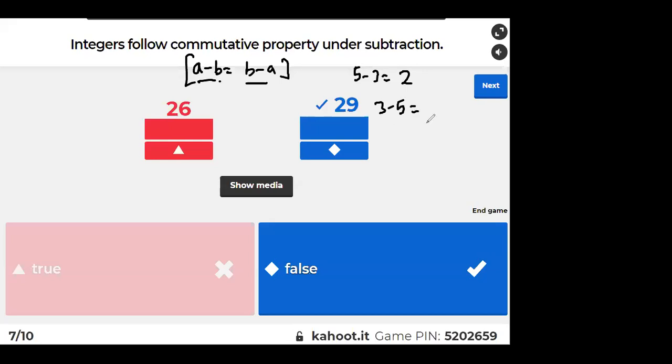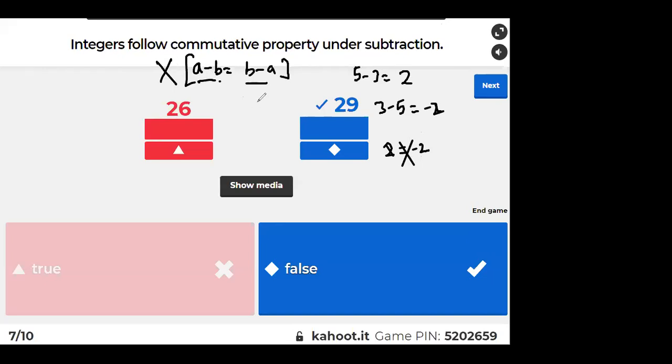Very good, Gautam. Minus 2. Yes or no? Now, can I say 2 is equal to minus 2? Is it correct to write this? No, it is not correct. So this is not correct. Got it?